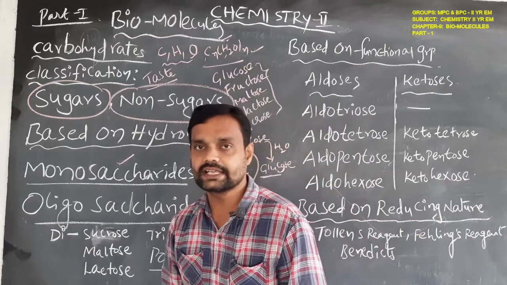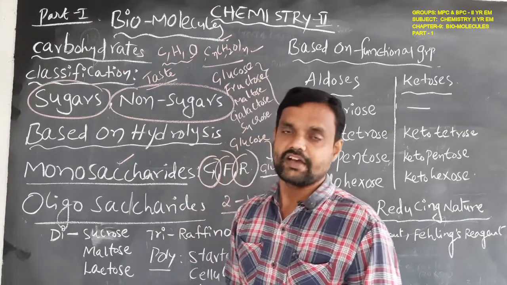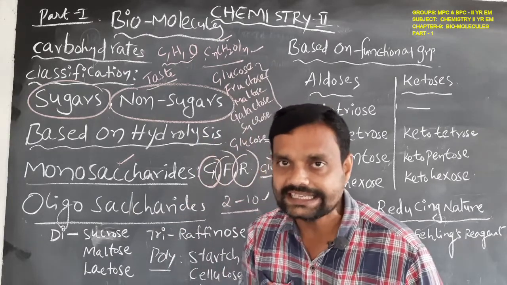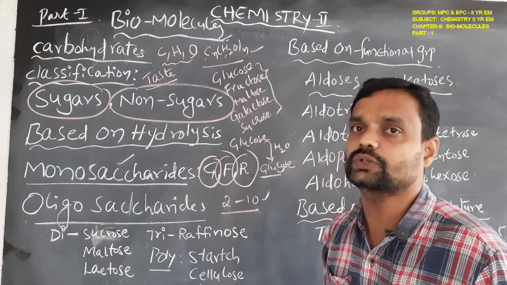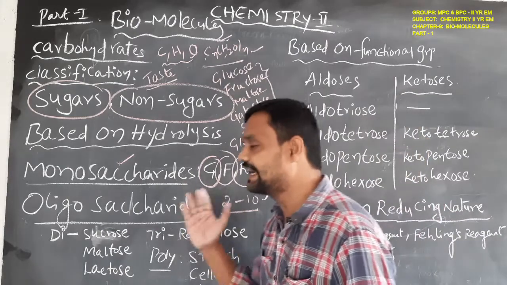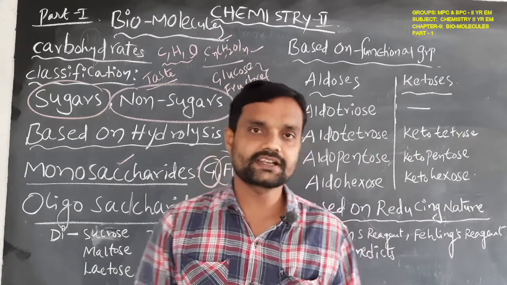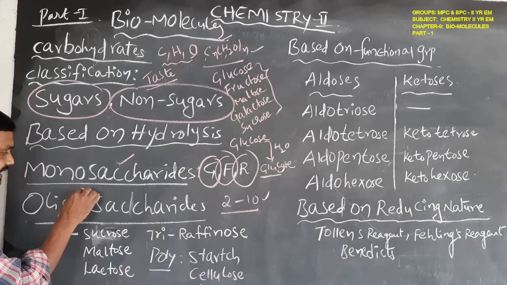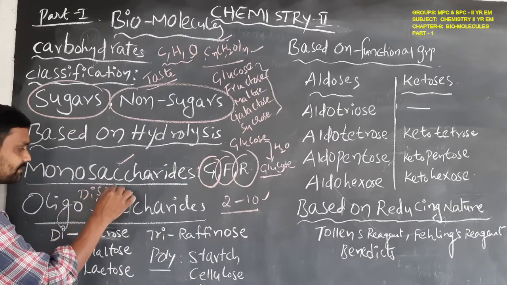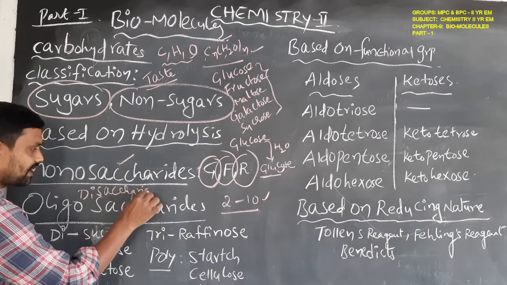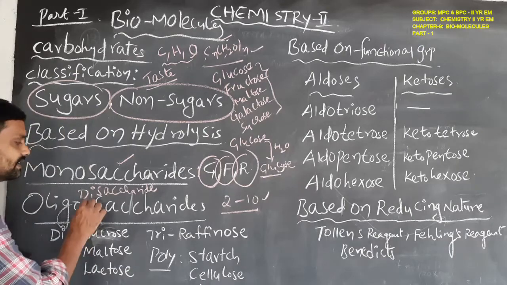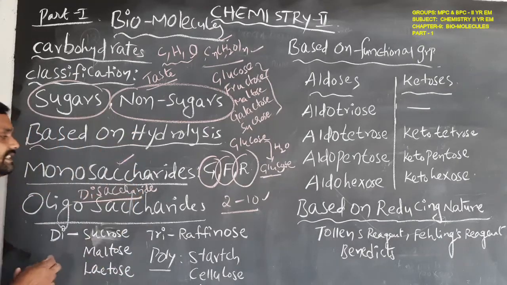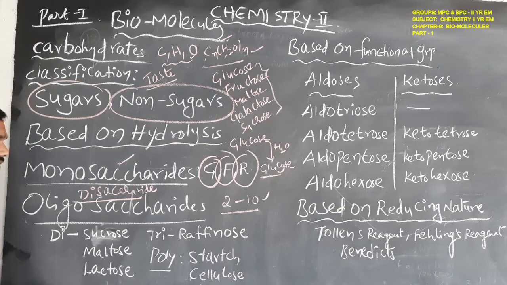For example, when a carbohydrate is dissolved in water, if it gives 2 units, that is called a disaccharide. Disaccharides are those which, when dissolved in water, give 2 other carbohydrate units.